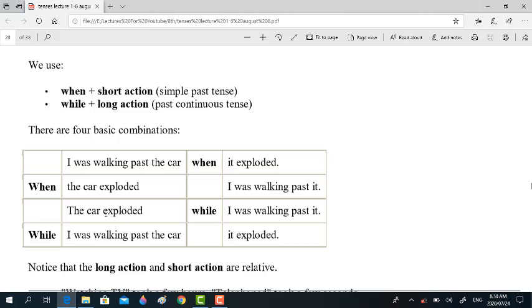This is past simple tense, and this shows short action. While I was walking past it, so while has been used with this part, that is past continuous, and this shows the long action. It can be like this: while I was walking past the car, comma, it exploded.